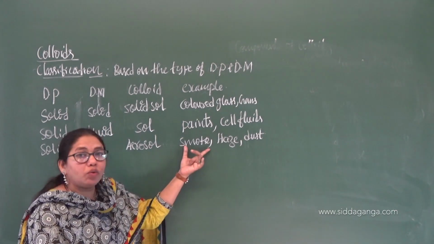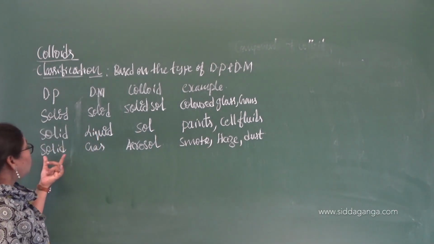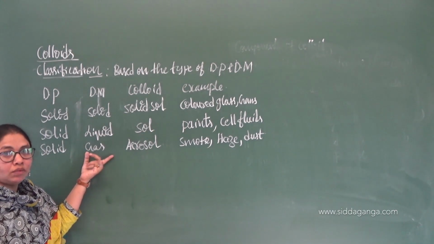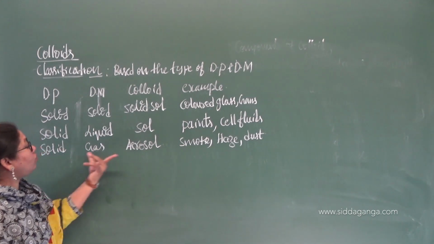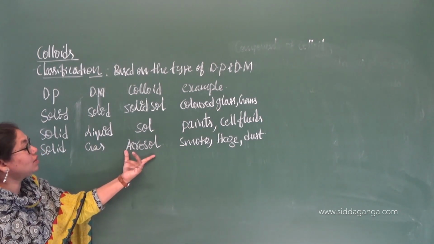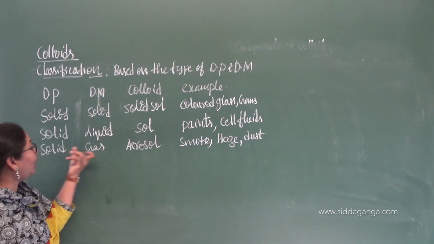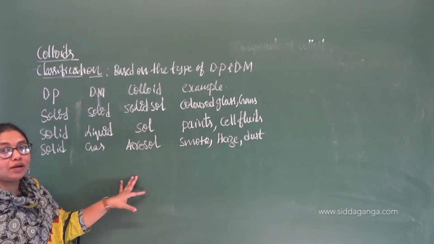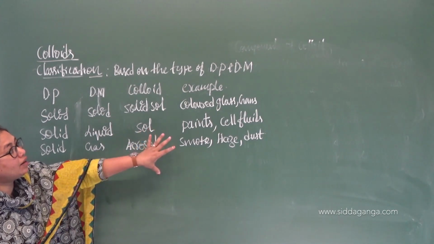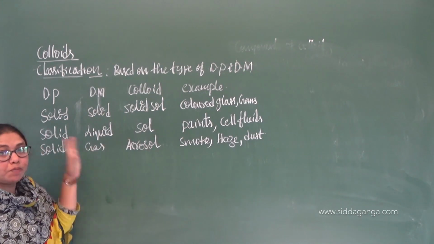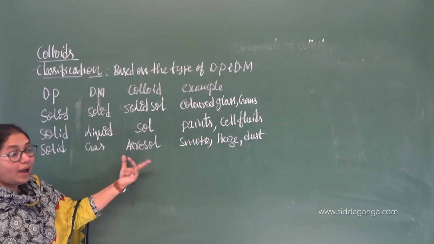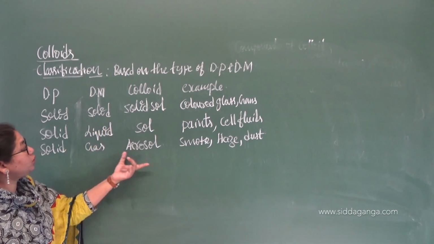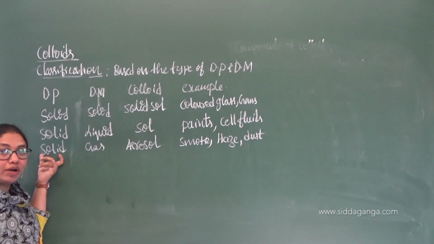In smoke you get two things: solid particles dispersed in a gas. Are you getting the concept? Such colloids are called aerosols. Very simple, it is solid and gas, aerosol. Example, smoke. You are going to get 1 mark questions out of this. If they give a particular example and ask you to identify the type of colloid, you have to write this. Or identify the dispersion medium and dispersion phase: the dispersion medium is gas and the dispersion phase is solid.